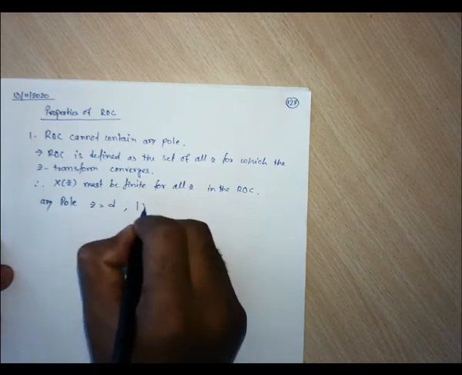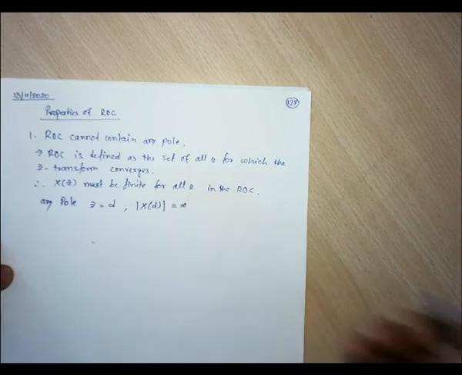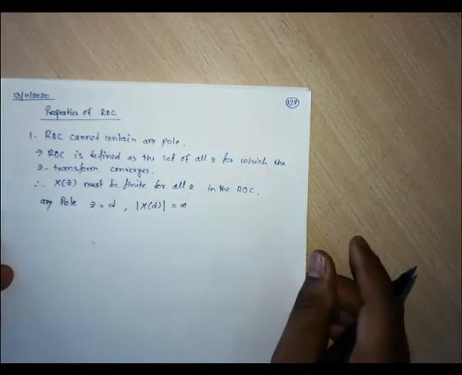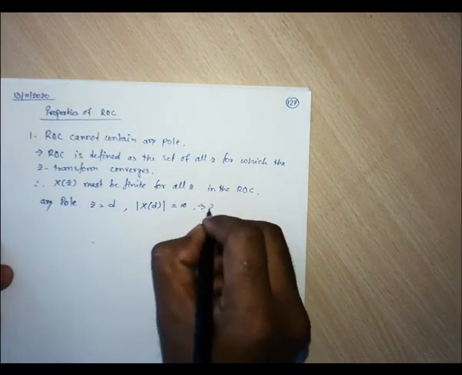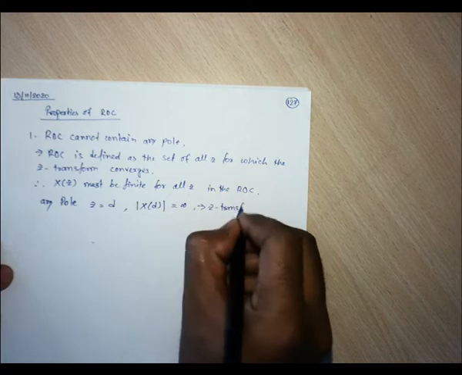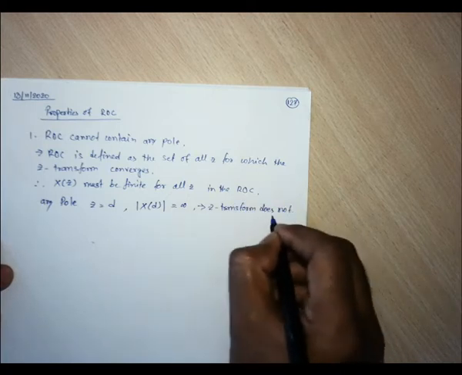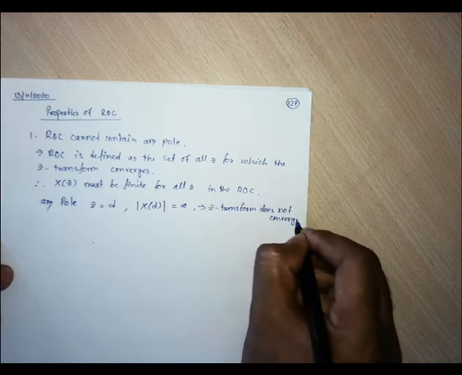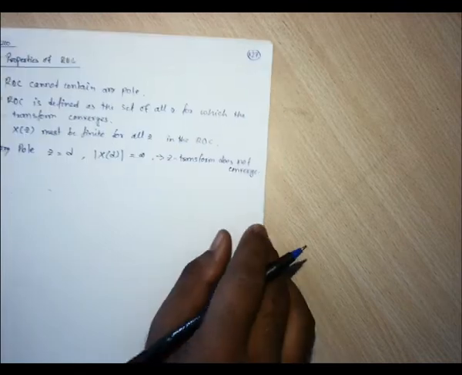The magnitude of X(d) will become infinite, and the z transform does not converge at that pole, right? That's why we can say that ROC should not contain any pole.